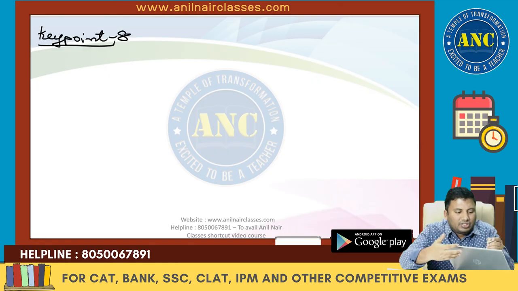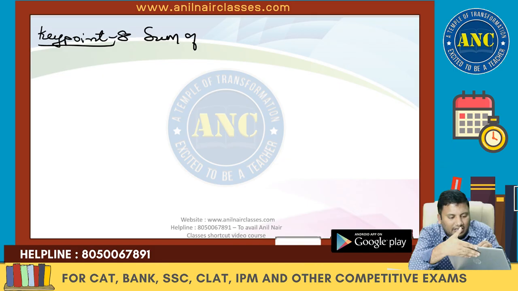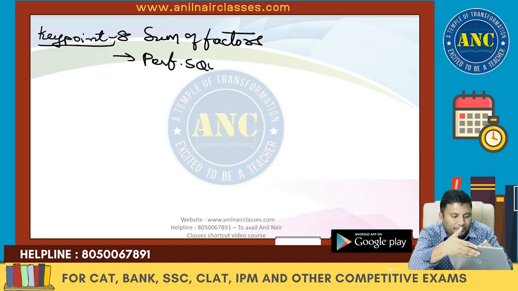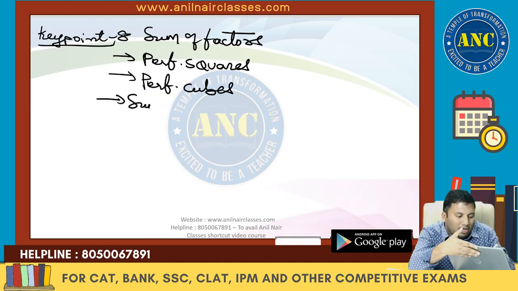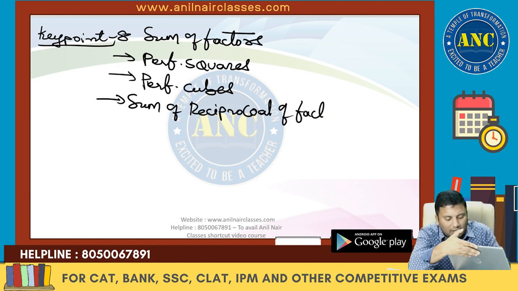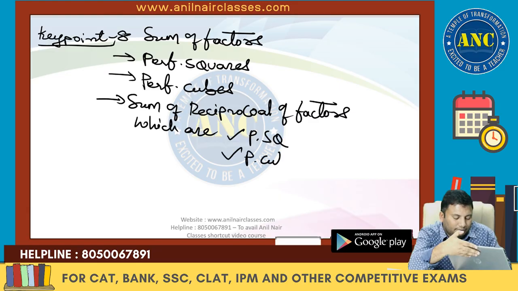Key point 8: sum of the factors. Yesterday we discussed sum of the factors. Sum of the factors which are perfect squares. Sum of the factors which are perfect cubes. Sum of the reciprocal of the factors. Sum of the reciprocal of the factors which are perfect squares, perfect cubes.